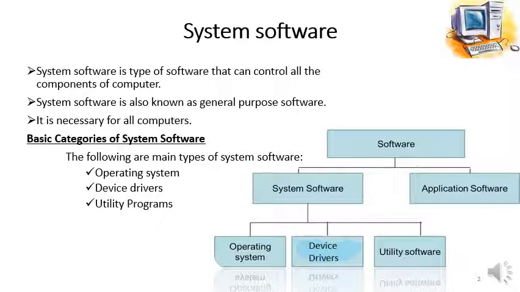In today's lesson we will discuss the operating system in more detail, and later on we will talk about the device drivers and utility programs in the coming lessons. But in today's lesson we will only talk about the operating system and its functions.